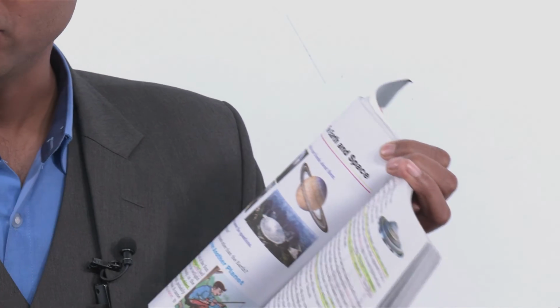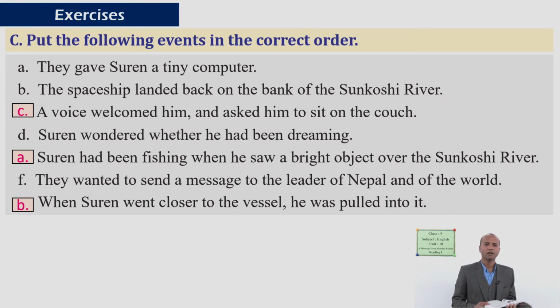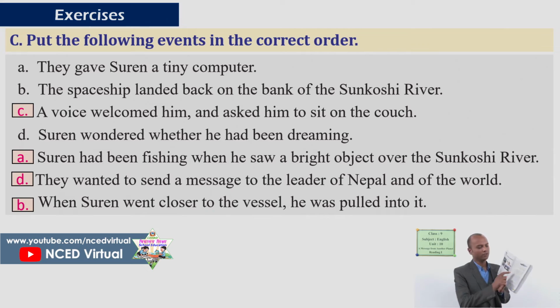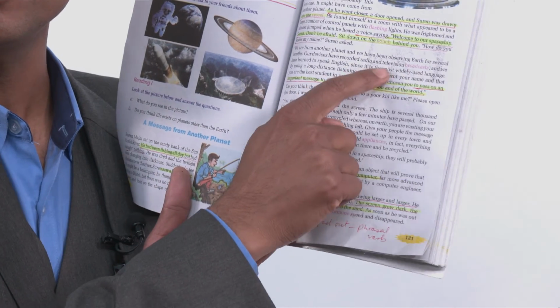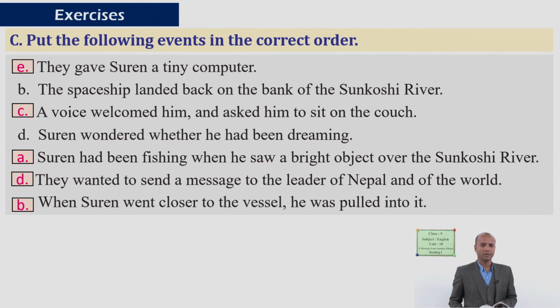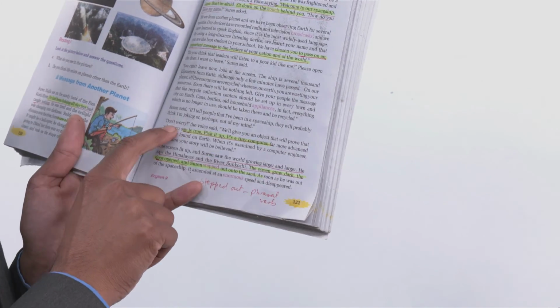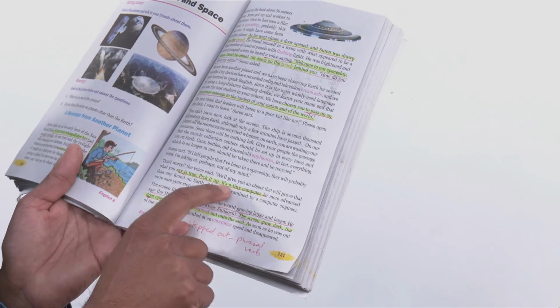In this way, this information is there in number C: the boys welcomed him and asked him to sit on the couch. So what next? Please check your answer. They wanted to send a message to the leader of Nepal and of the world. You can find this information in this particular text. Next, they gave Suren a tiny computer. You can find this information in this particular paragraph.